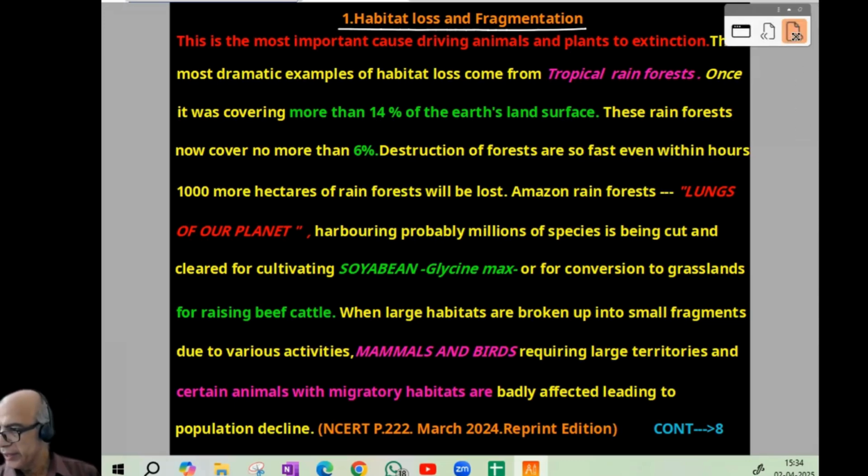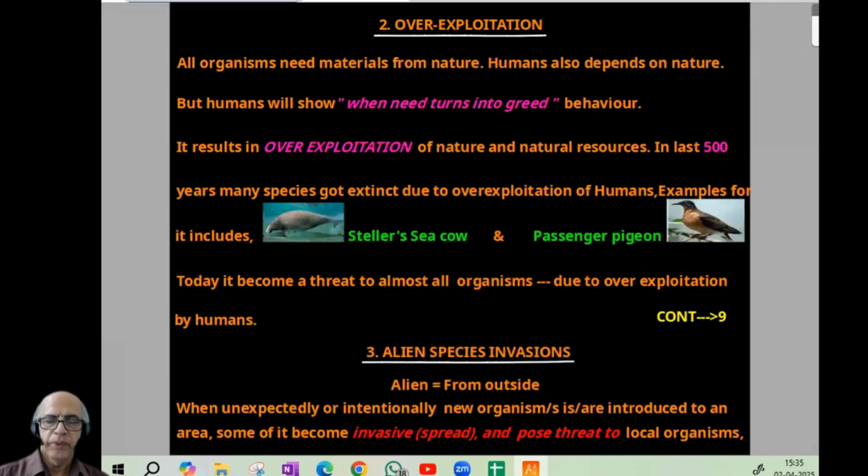Now, the next reason is overexploitation. See, all organisms need materials from nature. Humans also depend on nature. But there is a peculiar character for humans: when need turns into greed, it results in overexploitation of nature and natural resources in the last 500 years. That's important. Many species got extinct due to overexploitation by humans. Some examples include Steller's sea cow and passenger pigeon. Today, humans became a threat to almost all organisms due to overexploitation.